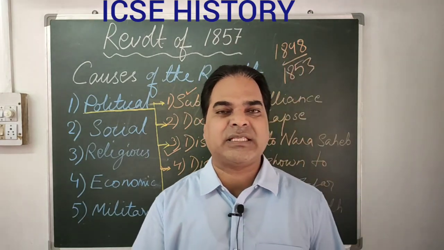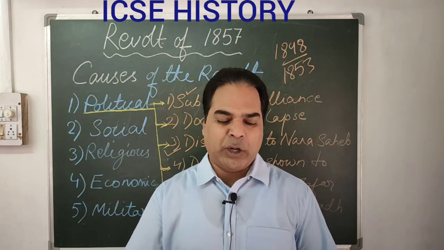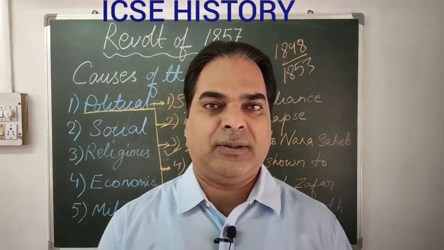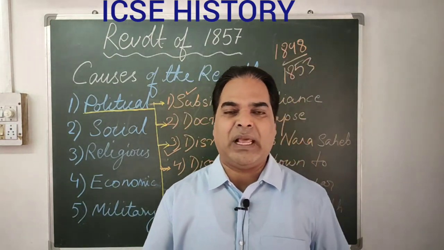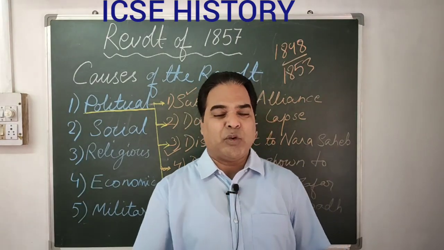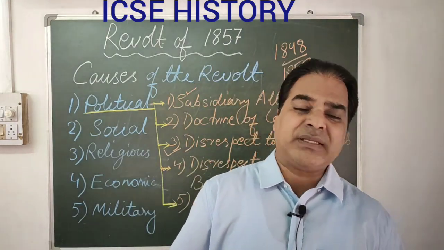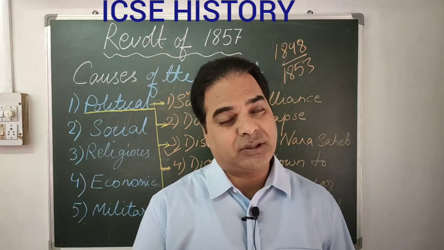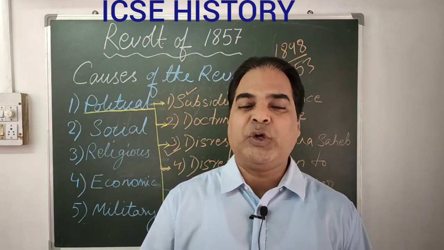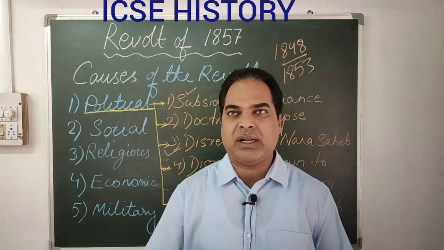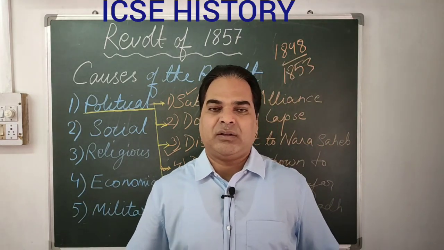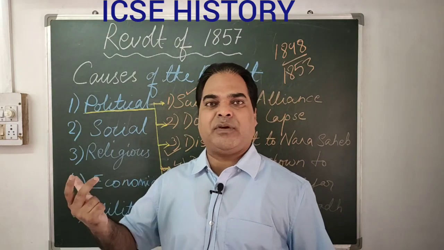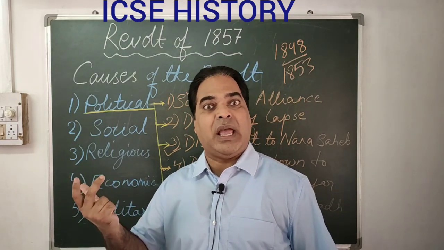Then the next Governor General, Lord Canning, announced that after the death of the Mughal Emperor, the successors would not be permitted to use the imperial title, the title Emperor.